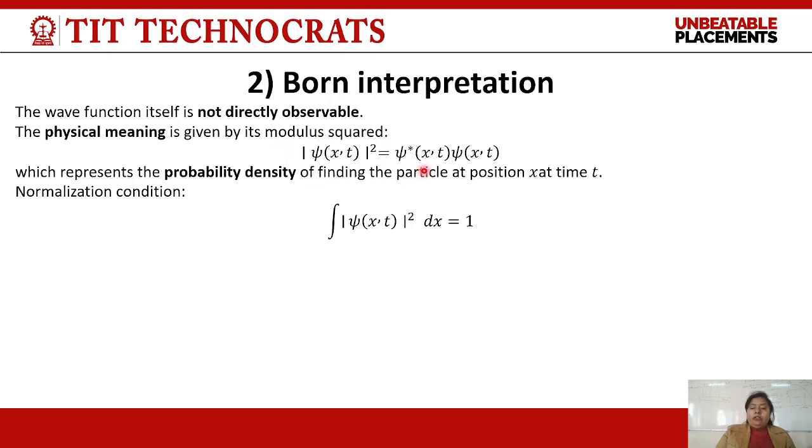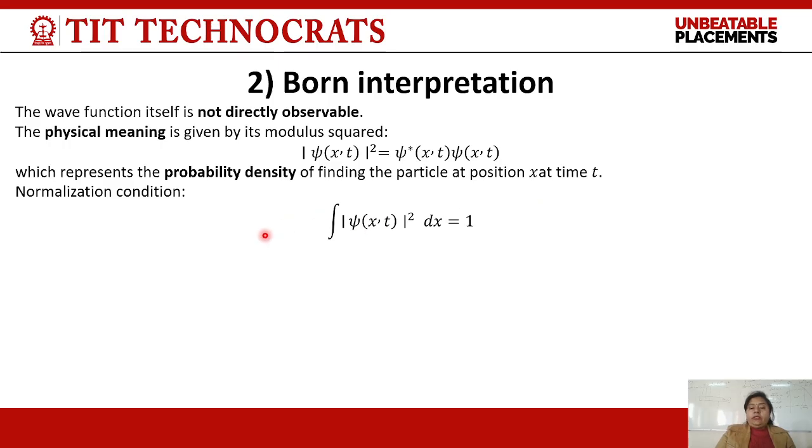So it's again a real form. Now, how do we explain this psi square? Which physical quantity is explained by psi square? Born says that psi square represents the probability density of finding the particle at any given position and time.